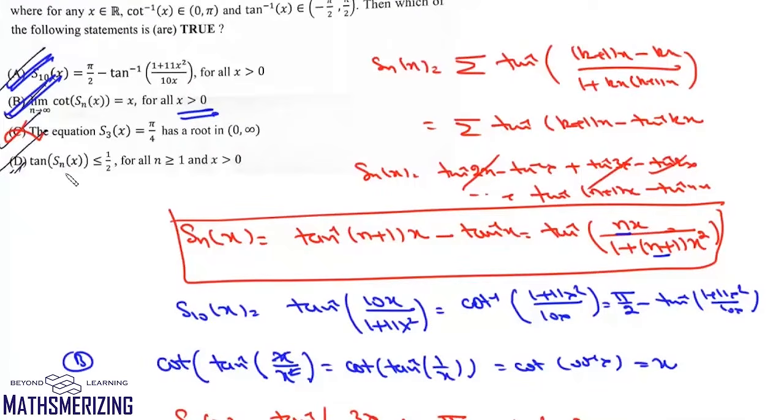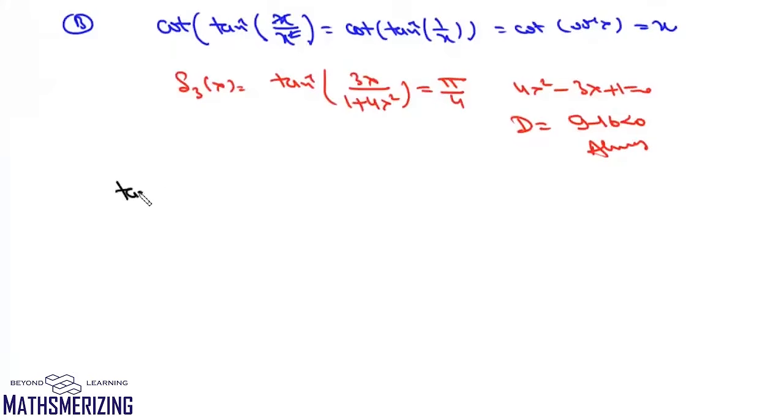And then finally, this D, which is tan of Sn(x). Now this tan of Sn(x) will be nx upon 1 plus (n+1)x square.